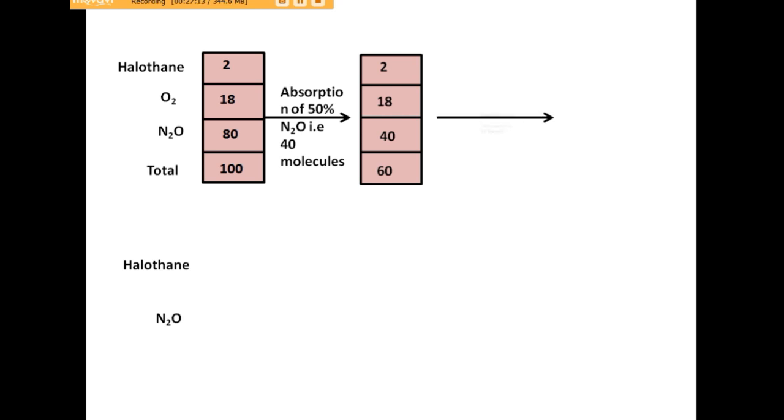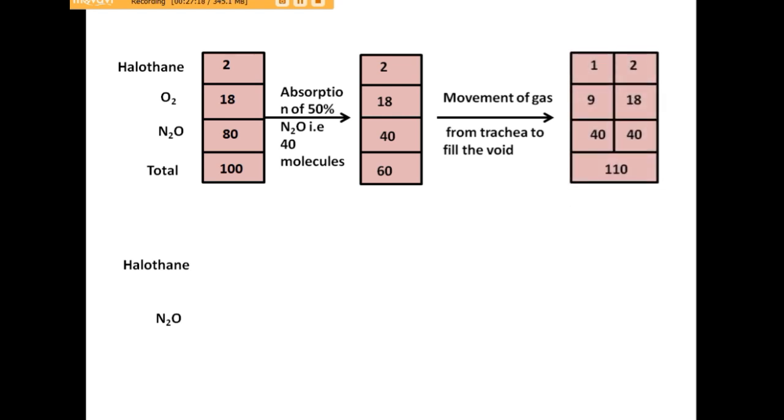So the movement of gas from the trachea to fill the void will occur, and it will fill the remaining alveoli in such a way that half of the previous level of molecules will be inhaled this time. So out of 2, only 1 molecule of halothane, 9 molecules of oxygen, and 40 molecules of nitrous oxide will be inhaled this time from the trachea to the alveoli. So the total molecules this time here are 110.